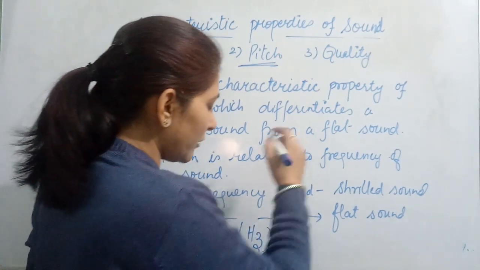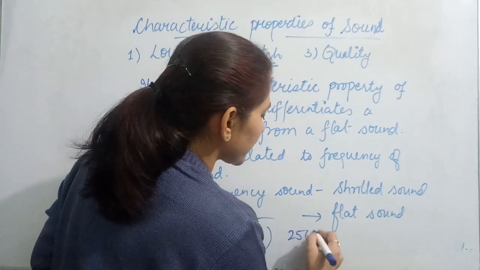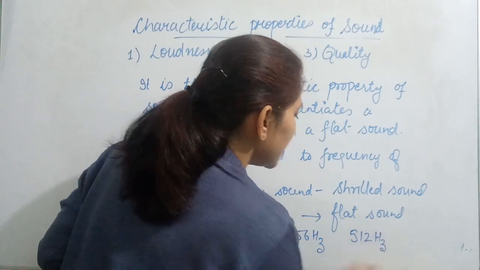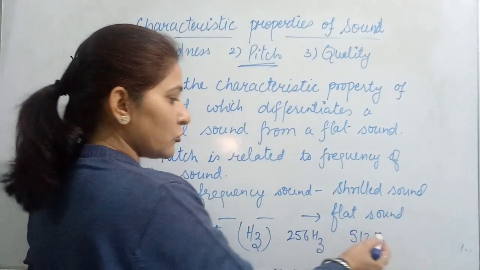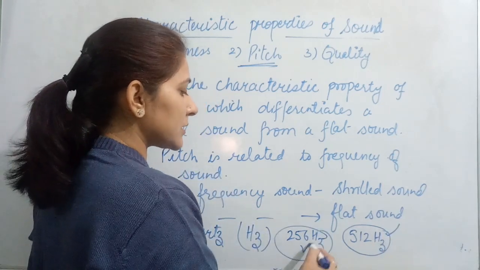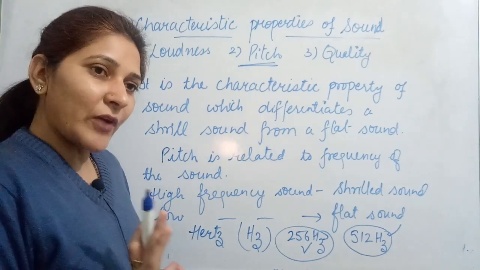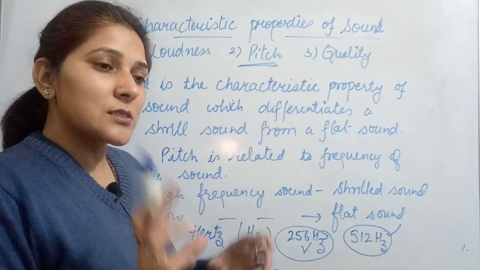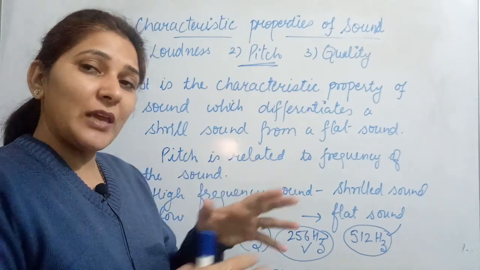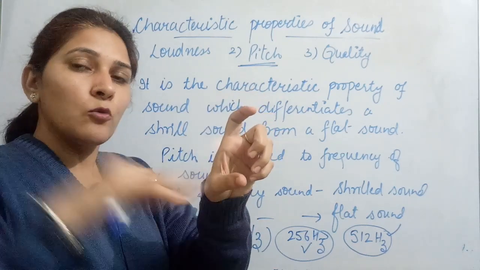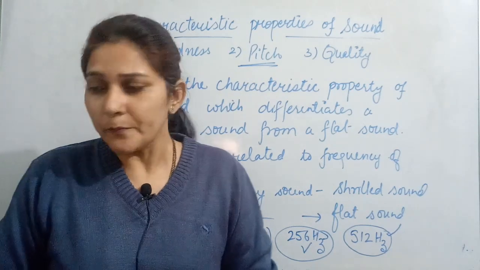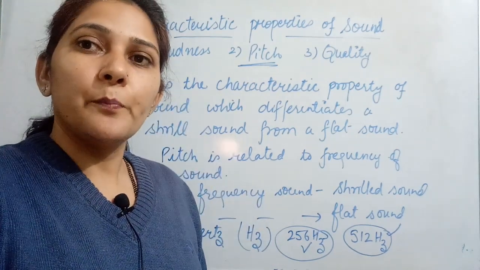So suppose I am saying one sound is of 256 hertz frequency and another sound is of 512 hertz frequency. Which one is the shrill sound of these two? Because the frequency is high, this is the shrill sound. This frequency is low, that means this is flat sound. So this is how we can find out, by reading the frequency, whether the sound is flat or shrill. Just by looking at the frequency we can tell. In the same way, in loudness we had to look at the amplitude: whose amplitude will be more, that will be the loud sound, and the other one will be the soft sound. Okay, same way we can do for pitch.